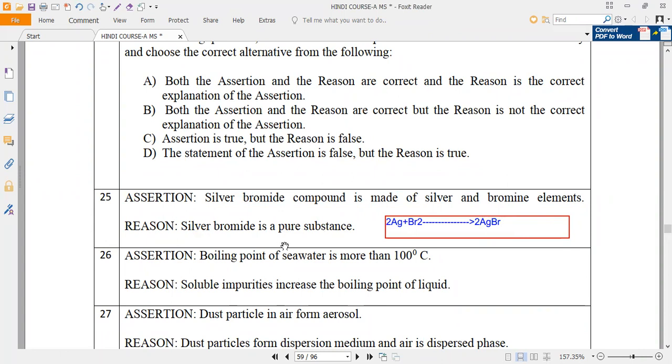Now, silver bromide is a pure substance. Silver bromide is called a what? Silver bromide is called a compound. Yes or no? Pure substance. Silver bromide is a compound, so yes, sir. It is known as a pure substance.